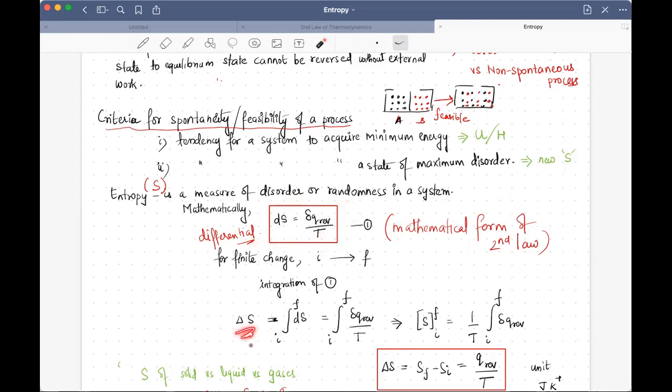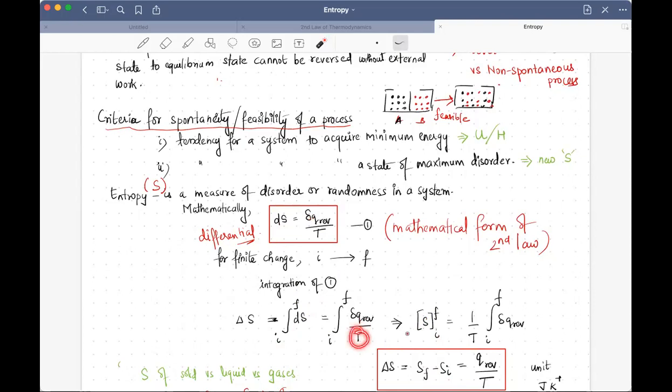If you want to calculate the finite change, as we did in the previous classes, we simply integrate both sides. When you integrate an exact differential from an initial state to a final state, it comes out as the same function, that is entropy. So it is S_F minus S_I, because this is a state function. However, heat is not a state function.